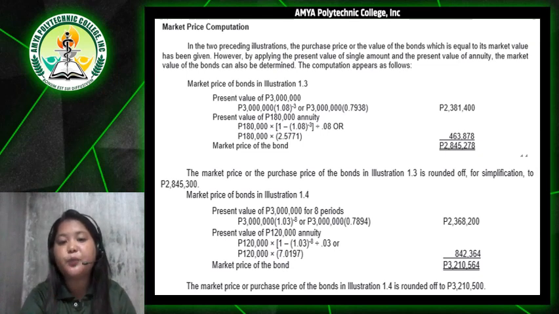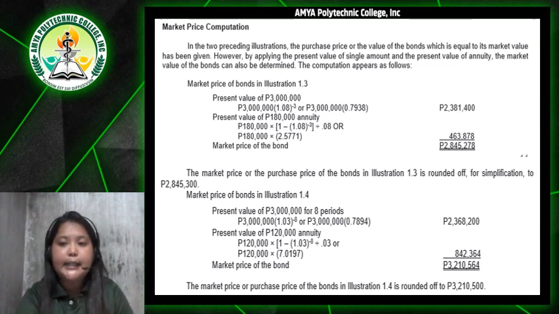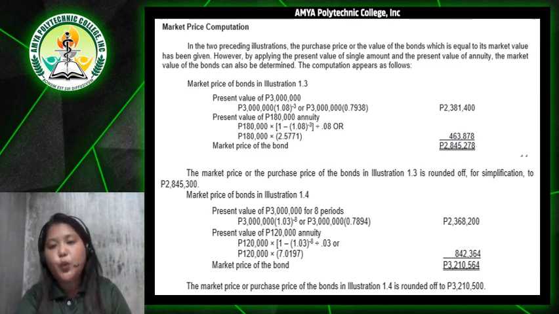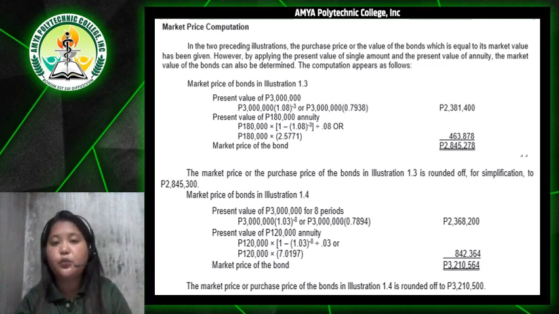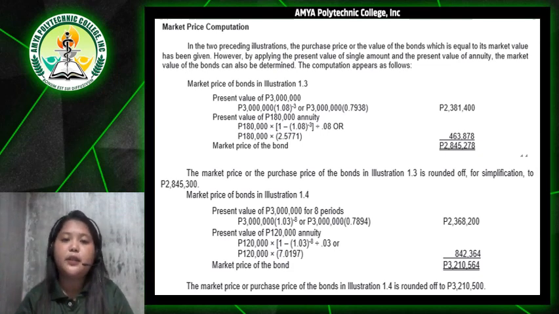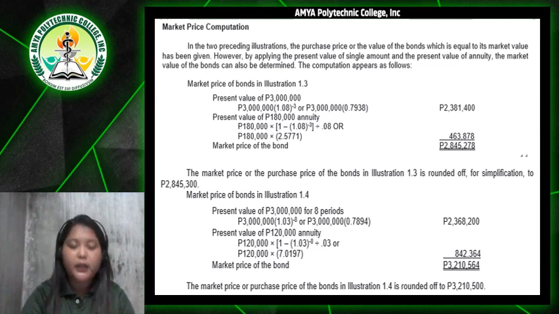So our market price of the bond is 2,845,278. We are just going to add the present value of 3 million pesos and the present value of the 180,000 pesos annuity for us to get the market price of the bond.